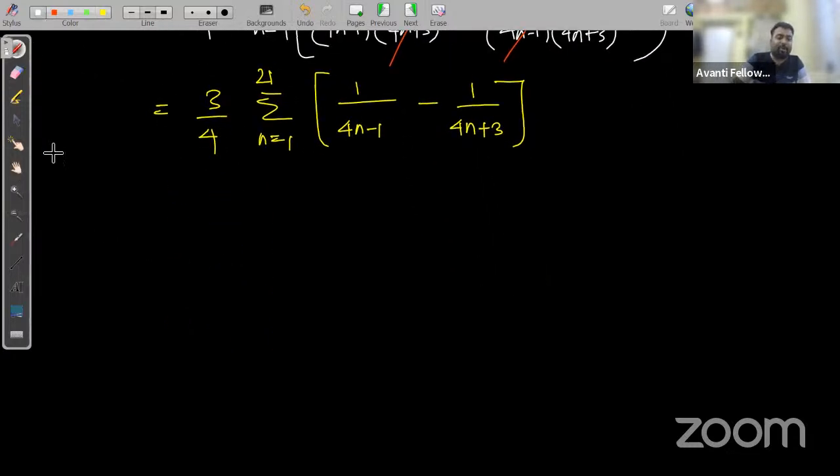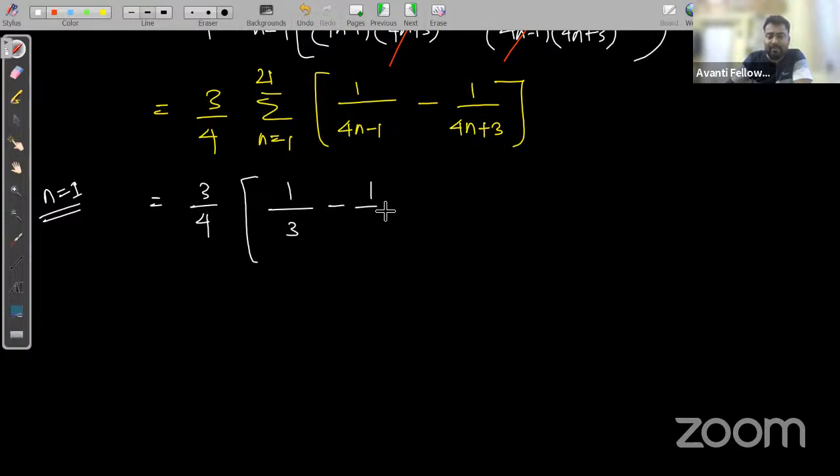Put n is equal to 1 here, or open the summation, open the series. If I suggest you to open the series, what are you getting? We are getting 3 by 4. If we put n is equal to 1, I'm getting 1 by 4 into 1 minus 1, that is 1 by 3, minus 1 by 4 into 1 plus 3, that is 1 by 7.